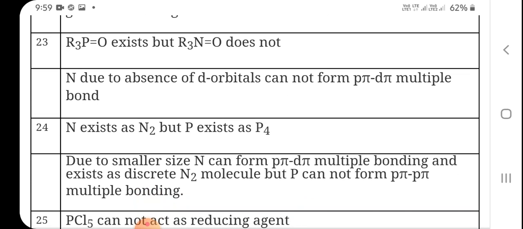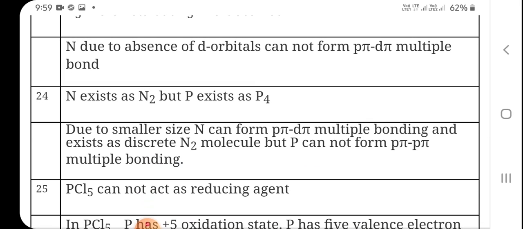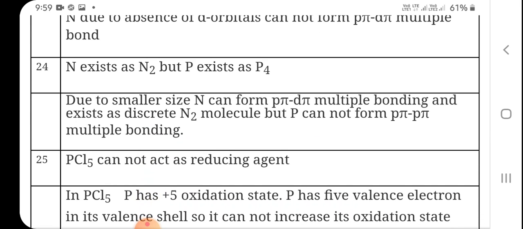Nitrogen exists as N2 but phosphorus exists as P4 because of the small size of nitrogen, and the N2 molecule can undergo p-pi p-pi multiple bonding, but phosphorus cannot form p-pi p-pi multiple bonding. That is why it is not present in diatomic form, but nitrogen can be present as N2. So phosphorus is present in solid form.